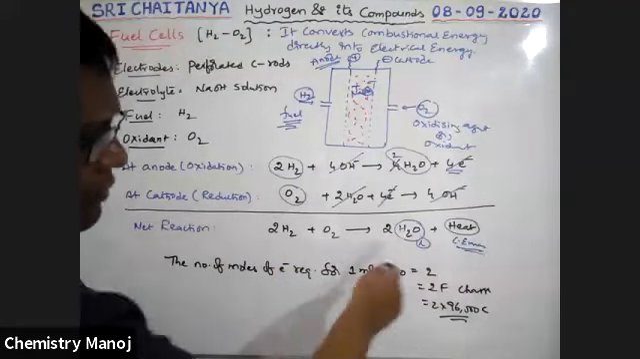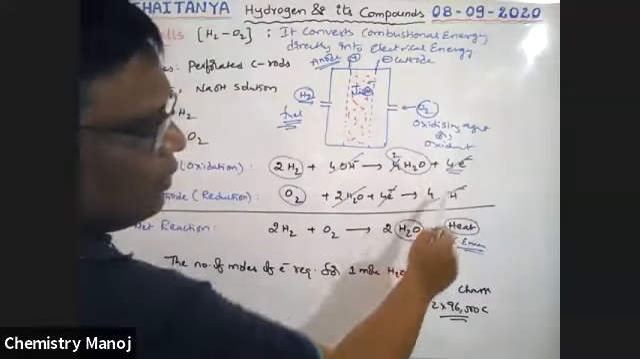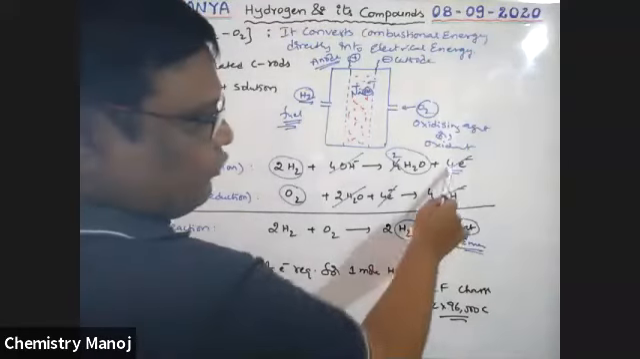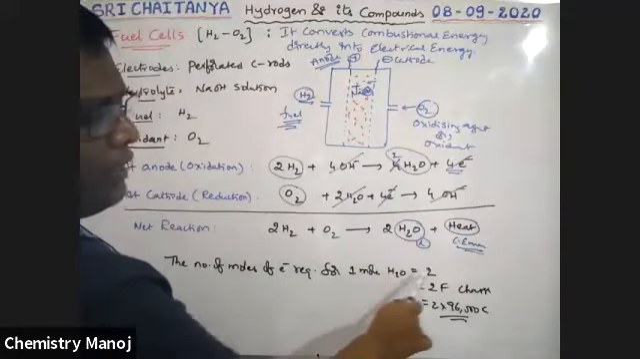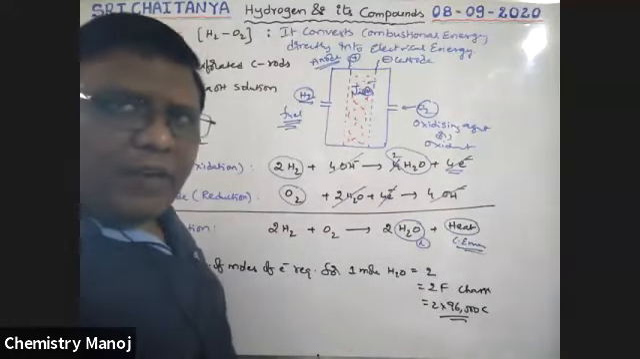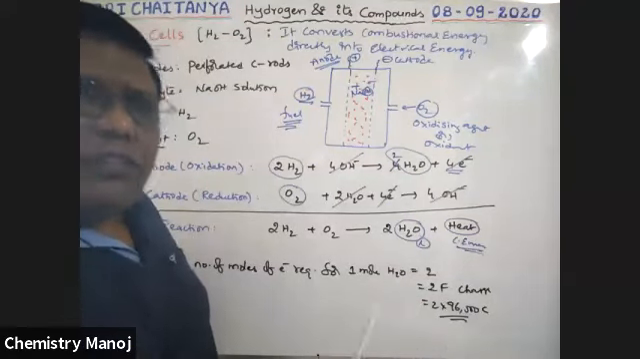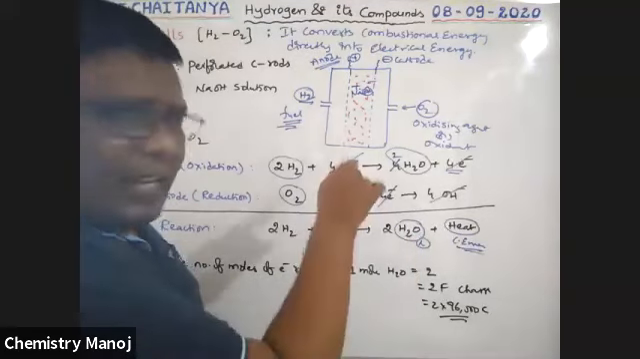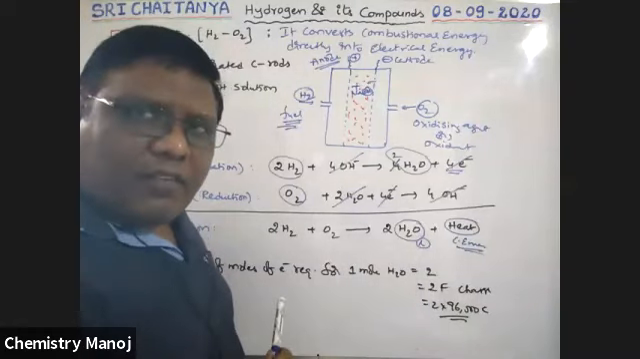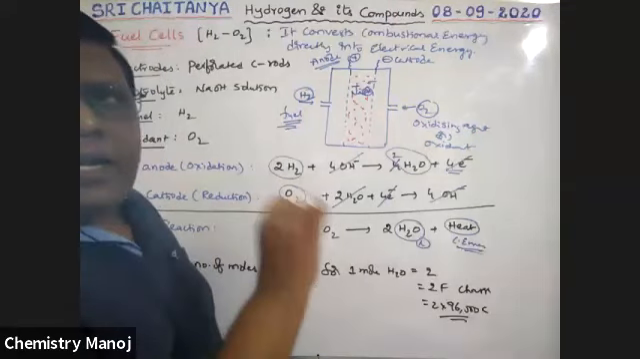From this equation, for 2 moles of water molecule formation, 4 moles of electrons are involved. For 1 mole of water, 2 moles of electrons are required. So 2 moles of electrons means 2 Faraday charge is required. That is 2 into 96,500 coulombs of charge required for the generation of this water. Okay. It is about fuel cells.